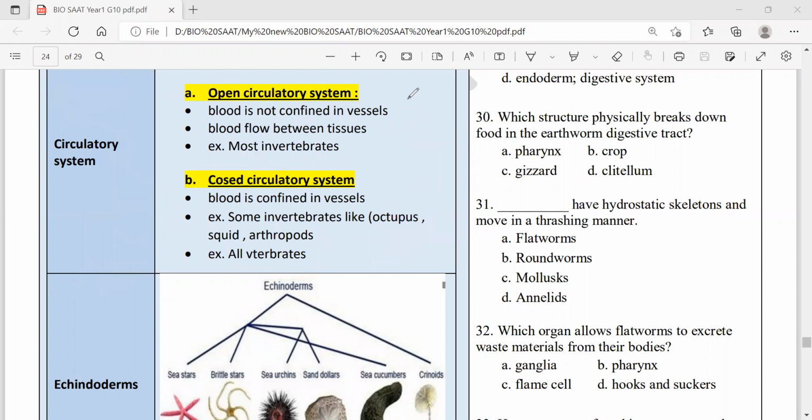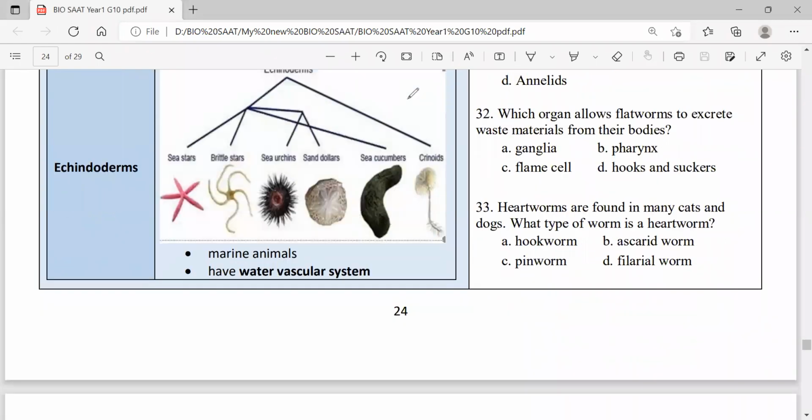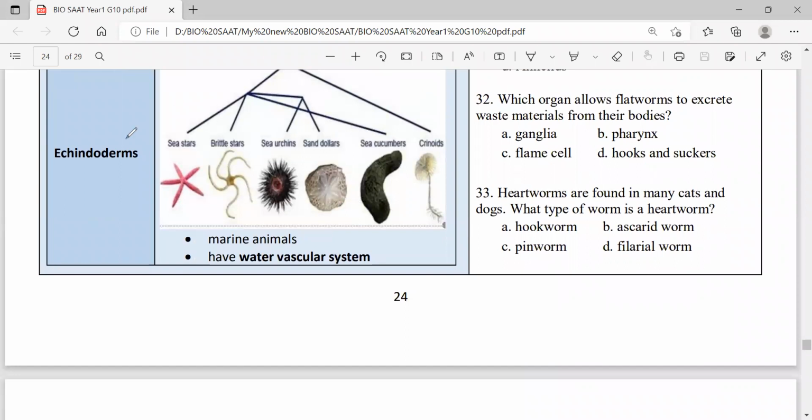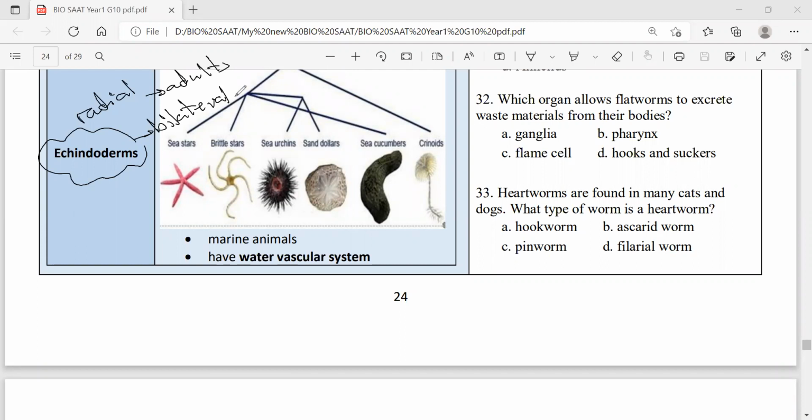What else? One of the invertebrate groups is called echinoderms. Echinoderms have radial symmetry as adults, like jellyfishes, but they have bilateral symmetry when they're young, when they're larvae. Wow. Animals have either bilateral symmetry or radial symmetry, but echinoderms are radial when adults, bilateral when larvae.